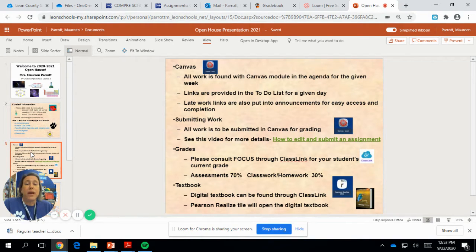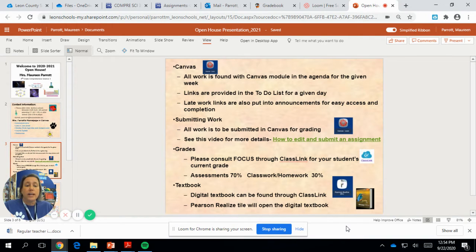The textbook, we haven't really gotten into our textbook yet, but there is a digital textbook, and it looks just like the actual hard copy. Your student is going to be able to access this through ClassLink. There is a tile inside their ClassLink that says Pearson Realize, and I've put a picture of it right down here.